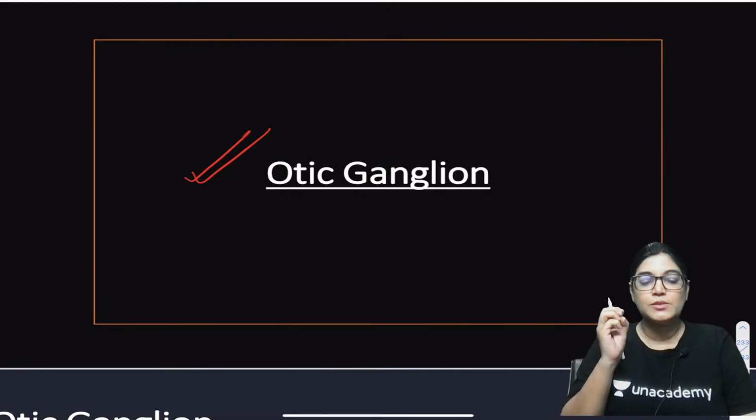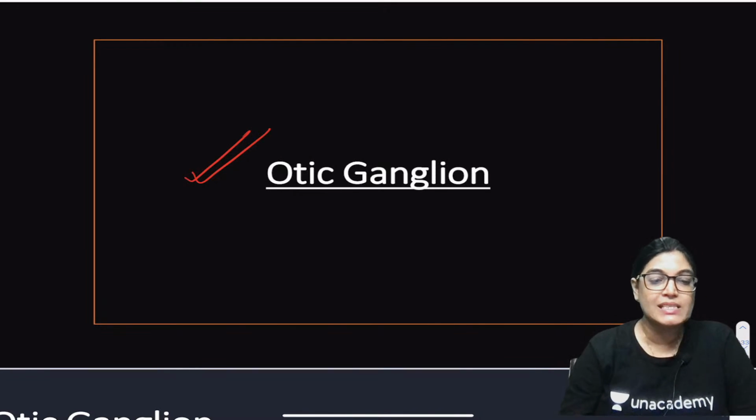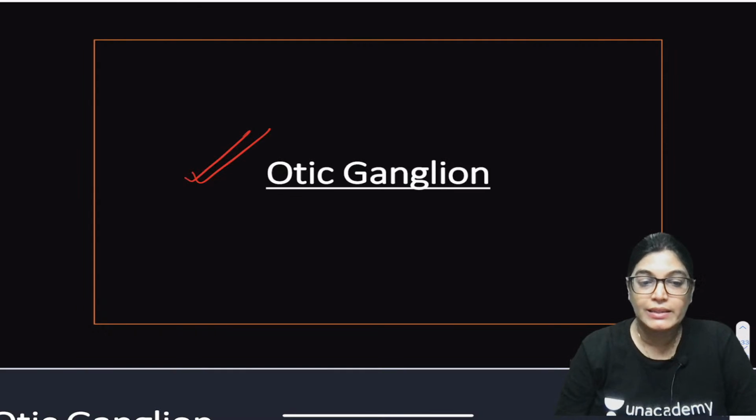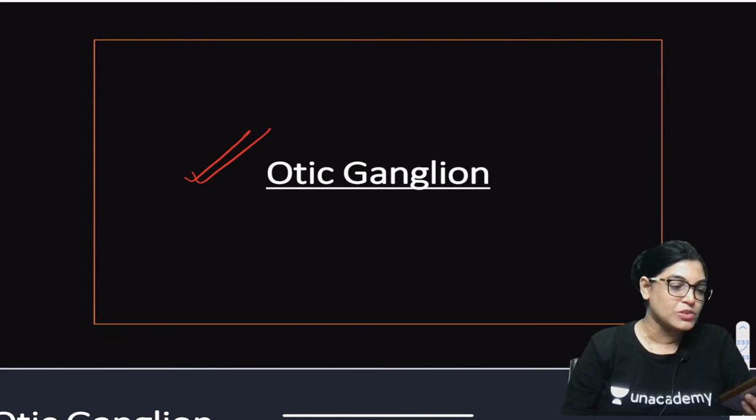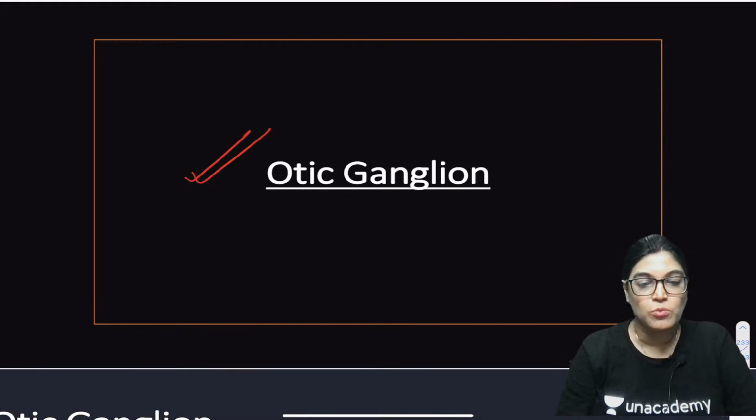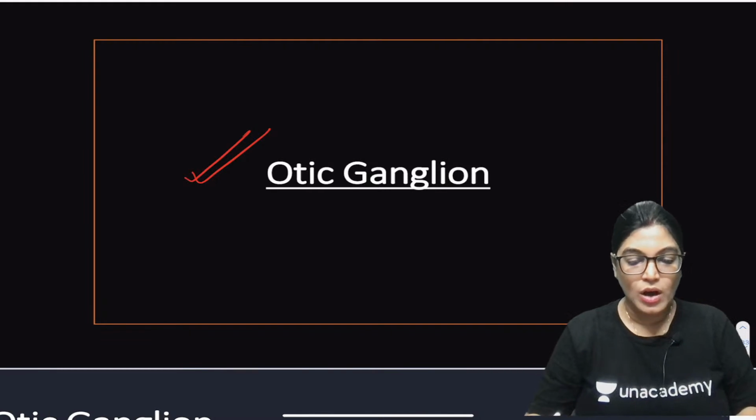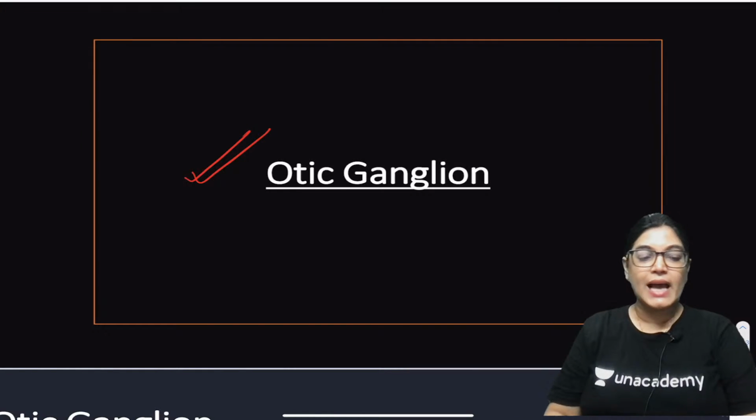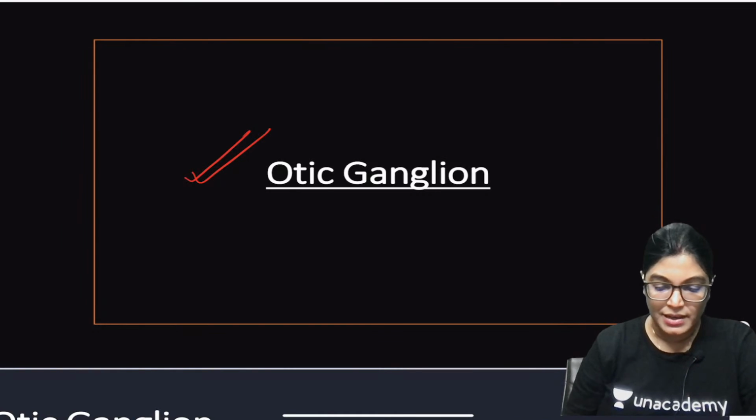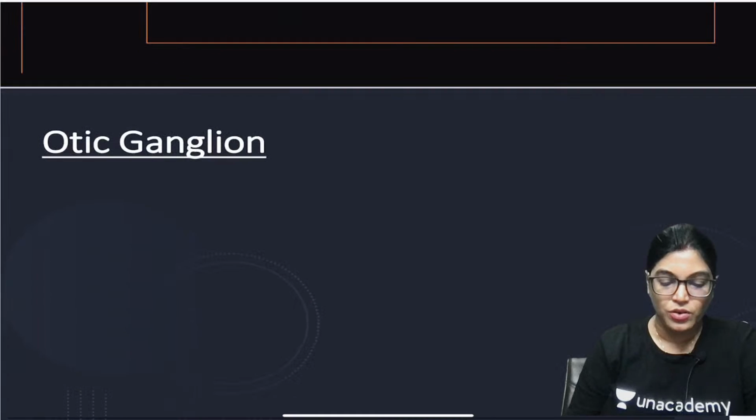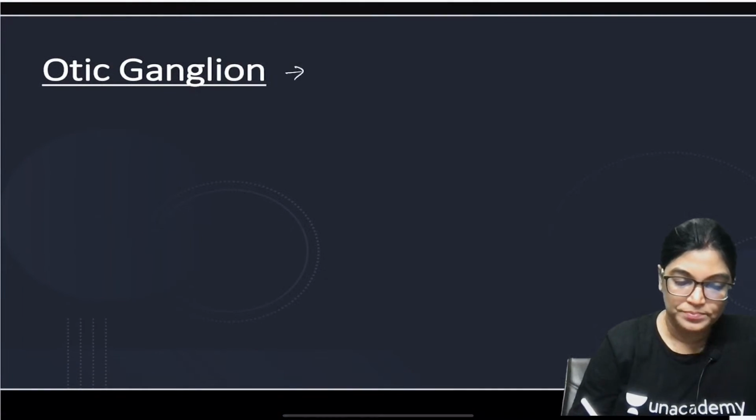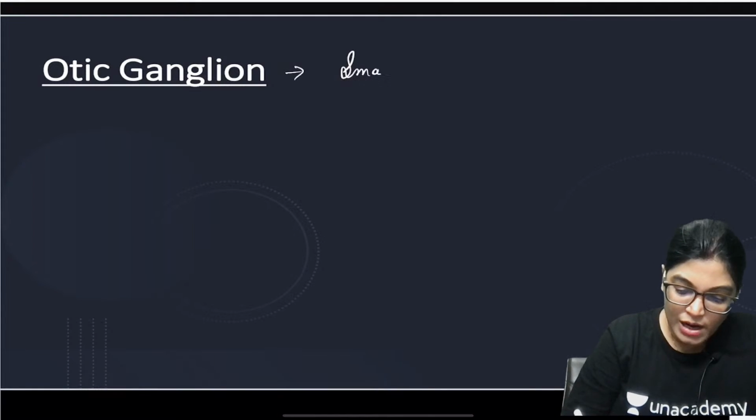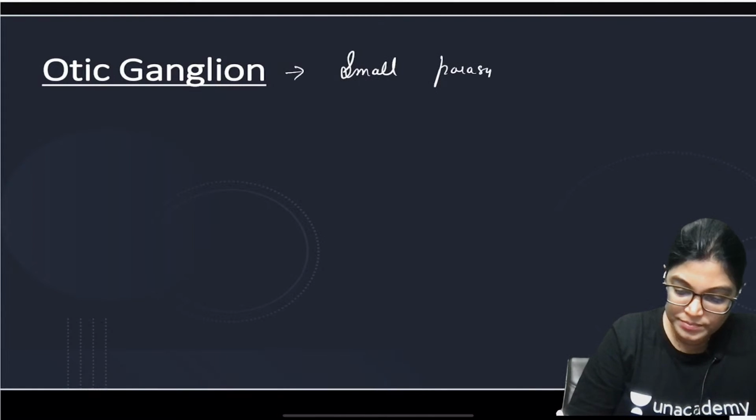The otic ganglion is a small parasympathetic ganglion which is connected to the mandibular division of the trigeminal nerve, and actually it's a relay station for carrying secretomotor fibers. Does anyone remember, it carries secretomotor fibers for which gland? Otic ganglion is carrying secretomotor fibers for which gland? From the introduction point of view, it should be clear to you that the otic ganglion is a small parasympathetic ganglion.